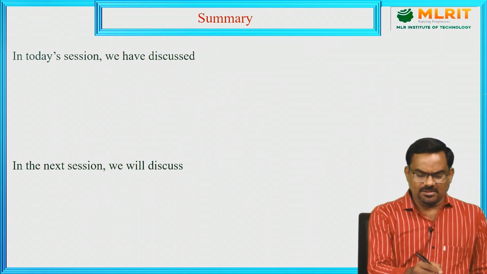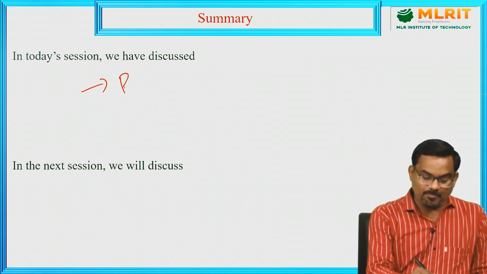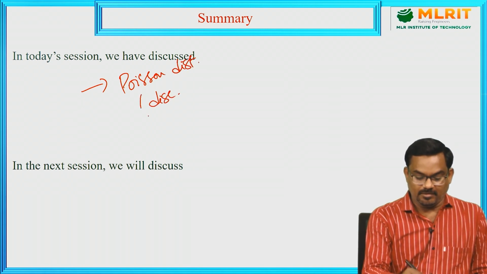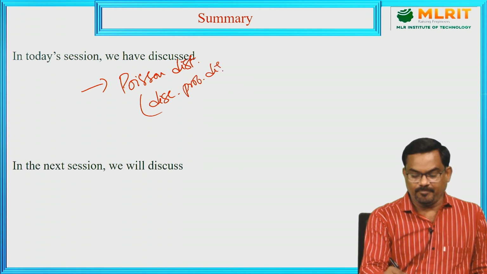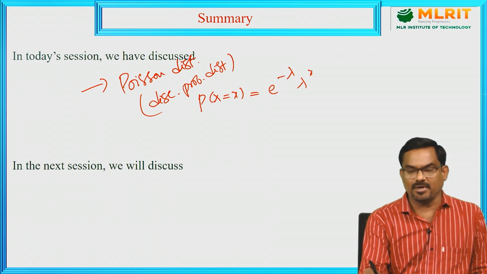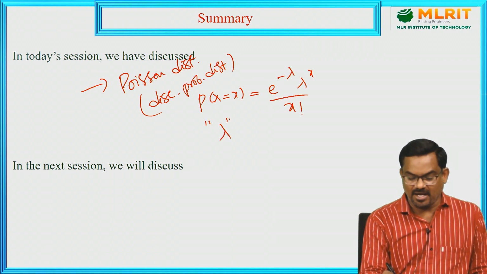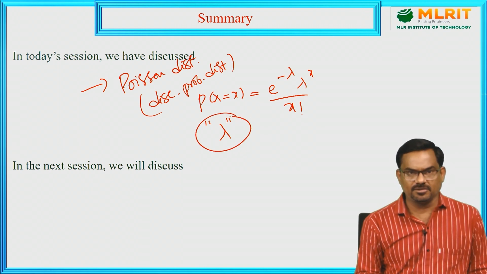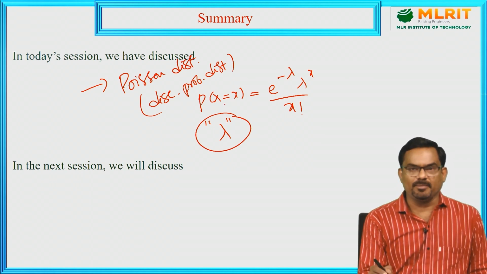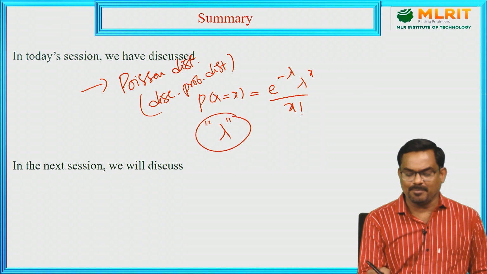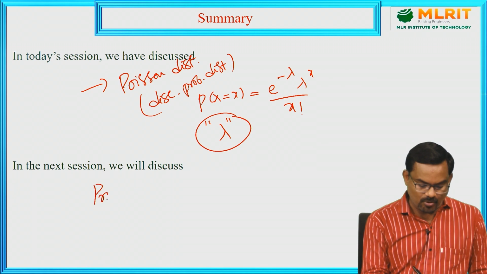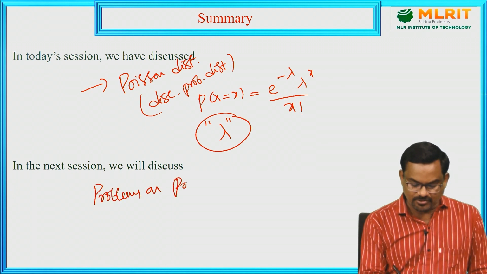So, in today's session, I have introduced the Poisson distribution, which is a discrete probability distribution in which the probability of x successes is given by e power minus lambda, lambda power x by x factorial, and here lambda is the main parameter of the Poisson distribution. So, if we have the value of lambda, we can calculate the probability of any number of successes because the formula involves that lambda, and x is the number of successes. So, in the next session, we will discuss some problems on Poisson distribution.